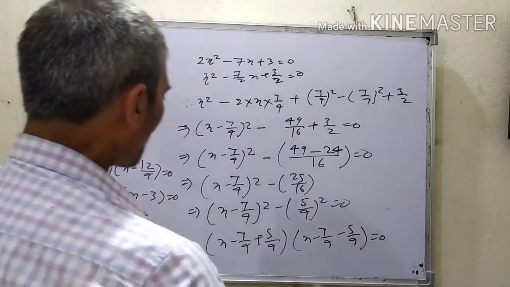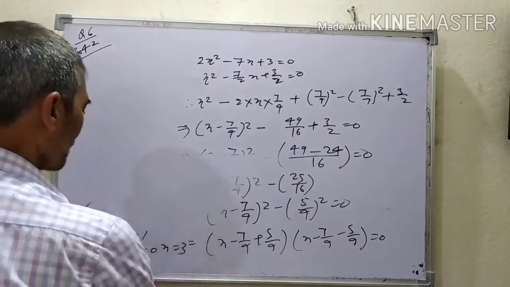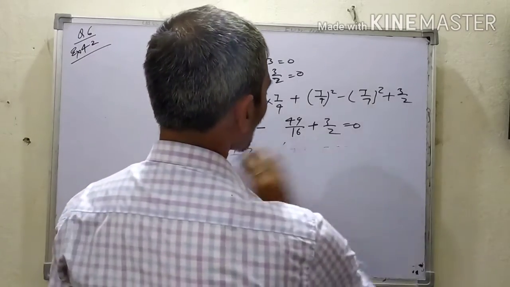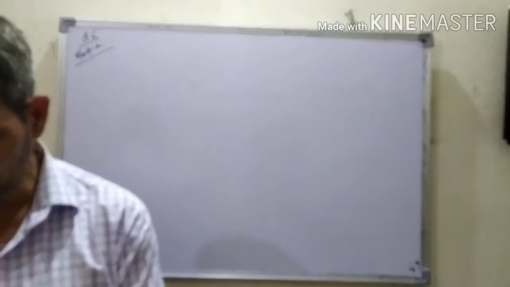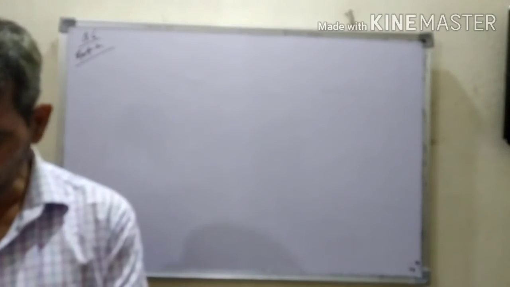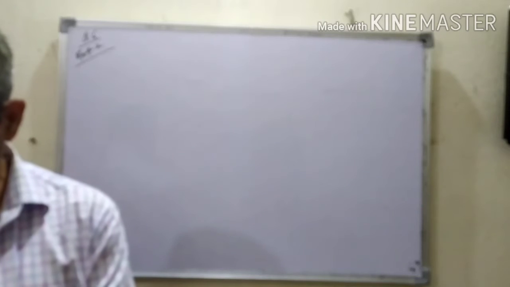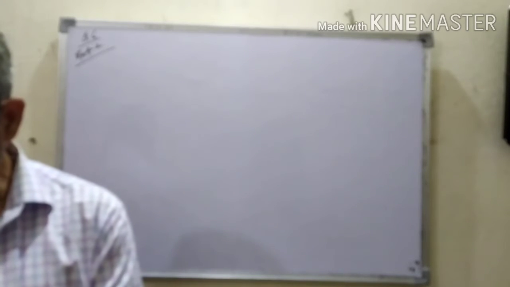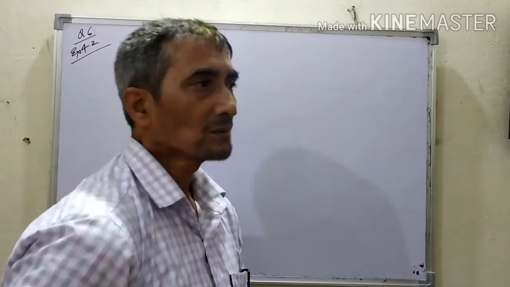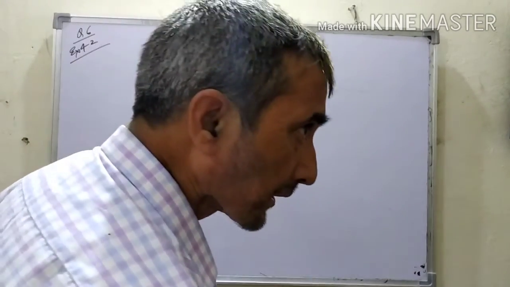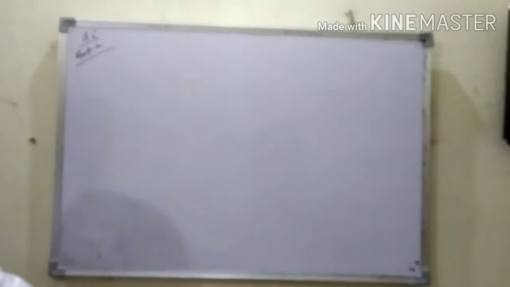Now come and see some more questions. Second part, second question. Find the roots of the quadratic equation in given question number 1 above by applying the quadratic formula. The third method is the quadratic formula. What is the quadratic formula?